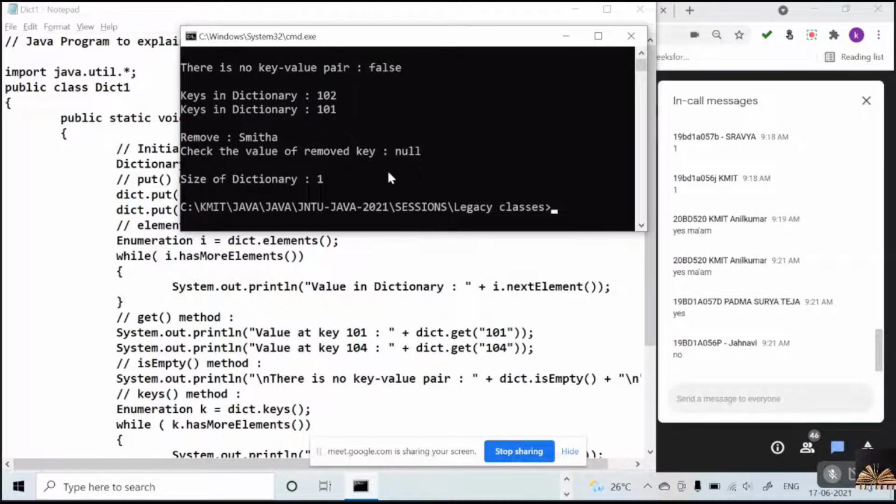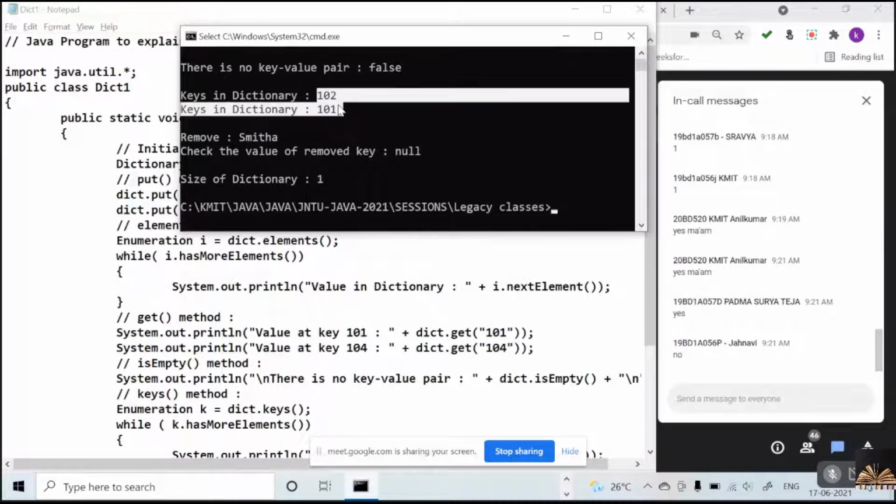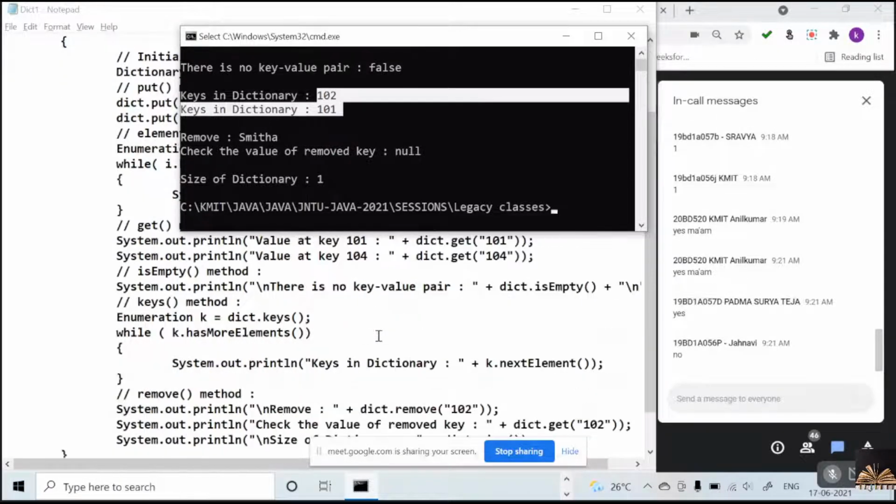Why did I get only the keys? This is the reason: along with the elements method, I have a keys method. Dictionary.keys will return the enumeration type of keys. So it returned only the keys, and we can iterate all the keys.